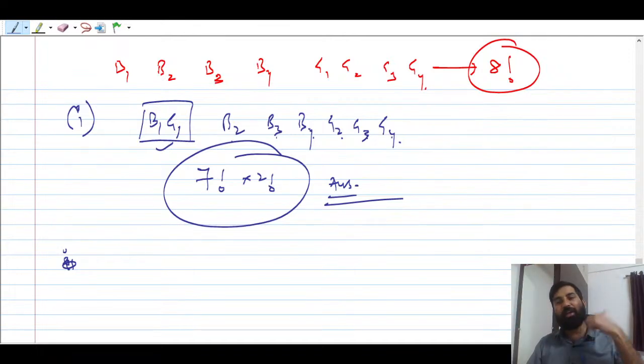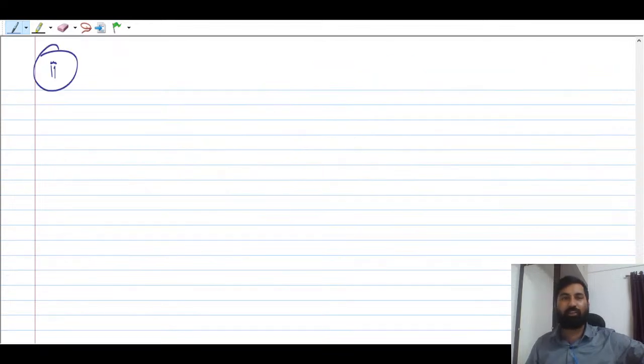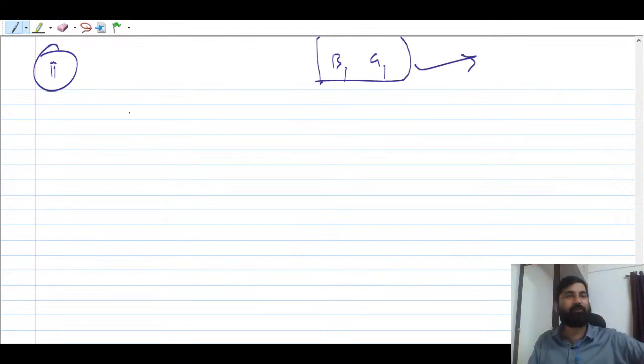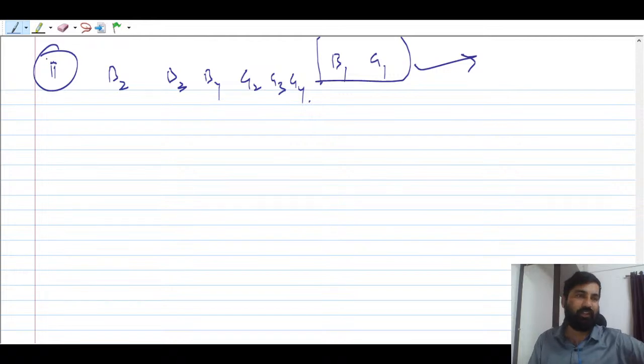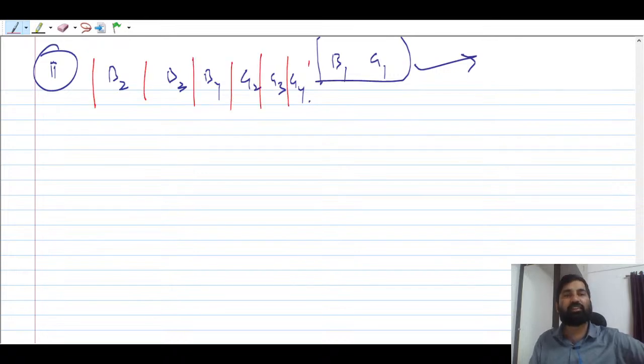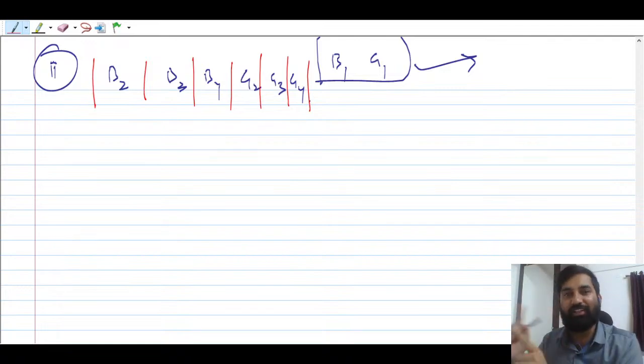ठीक है, तो यहाँ पर हम लोग गैप मेथड का यूज करने वाले हैं, गैप. What we are going to do here is we can forget this b1 and g1 first, right. इनको हम लोग बोल देते हैं जाओ बेटा अपने घर जाओ. I'm just going to take b2, b3, b4, g2, g3, g4, right. ये मैंने ले लिया. Now you have to find how many gaps are there in between. एक गैप ये हो गया, 1 2 3 4 5 6 7, there are 7 gaps. In 7 gaps you can place these b1 and g1, right. ठीक है, क्योंकि b1 and g1 should never be sitting together.